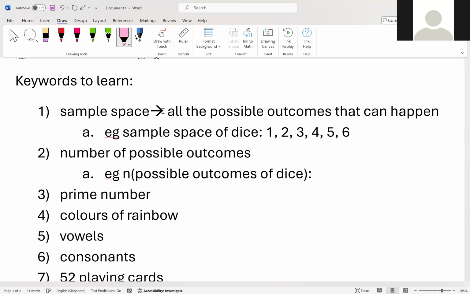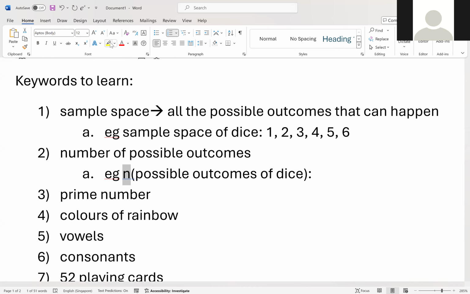Okay? So this is the key thing that a lot of students do not know. This n here, better highlight. This n is referring to number of. Right now, you look at the die, you have 1, 2, 3, 4, 5, 6, right? So what's the number of faces that you see? 6. So the answer is 6. You don't write down 1, 2, 3, 4, 5, 6. You just count.